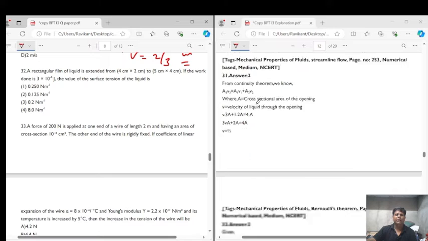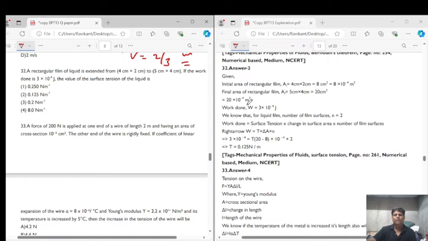Now let's get into question number 32. It says a rectangular film of liquid is extended from this to this, that is, there is a change in the area. If the work done is 3 times 10 to the power of minus 4 joule, the value of the surface tension of the liquid will be... Again we will use the formula surface tension T is equal to W upon change in area, because it is a liquid film, so the area will be 2 times the area.